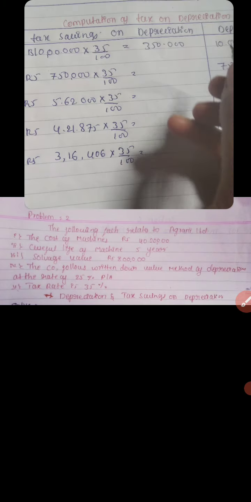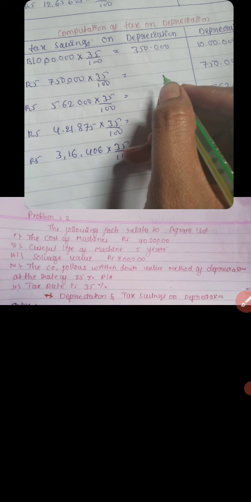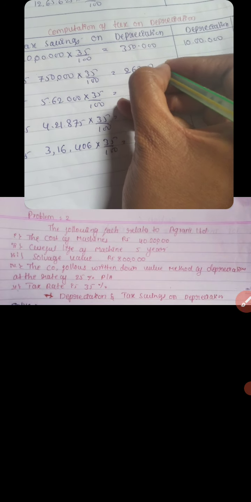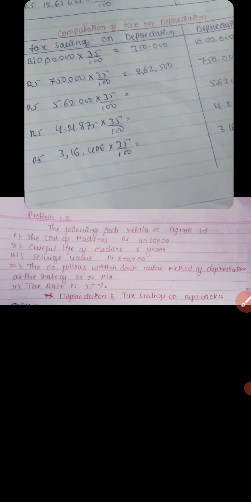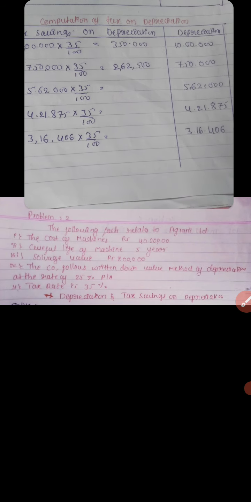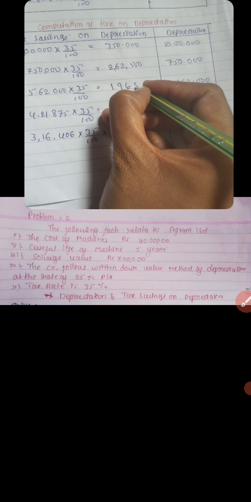The first year figure is 3,50,000. Next is 2,62,500. Then 5,62,500 into 35 divided by 100 is 1,96,875.